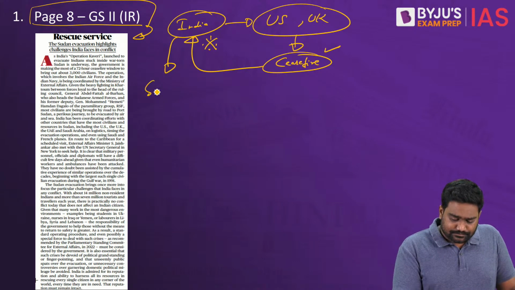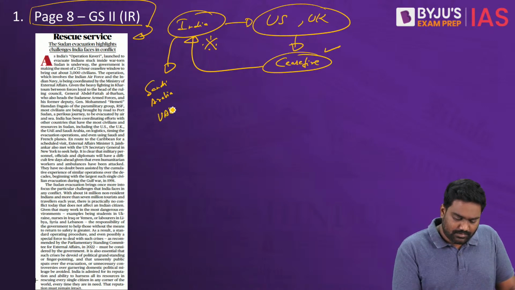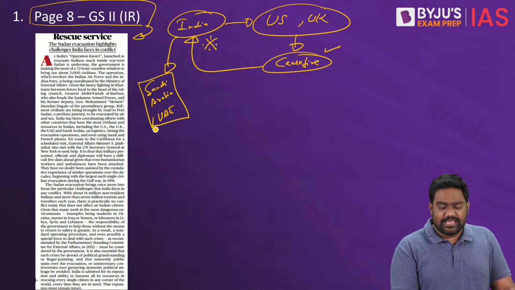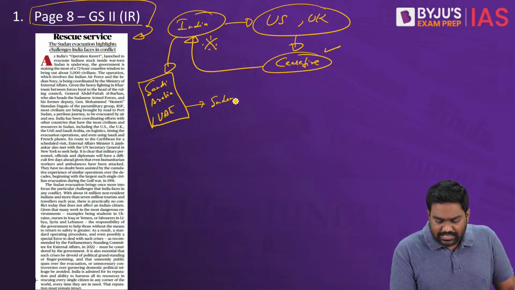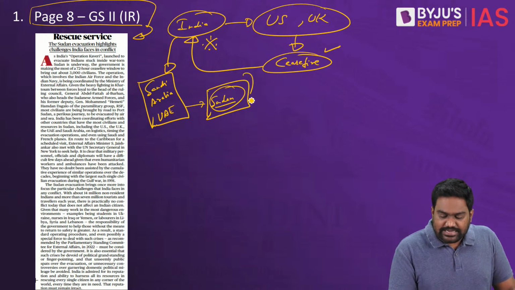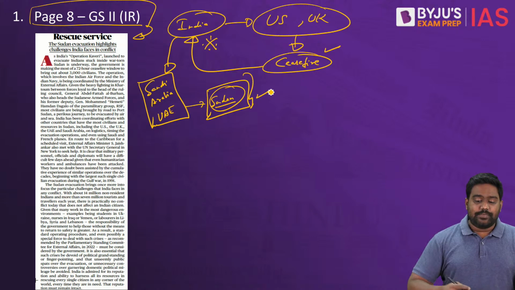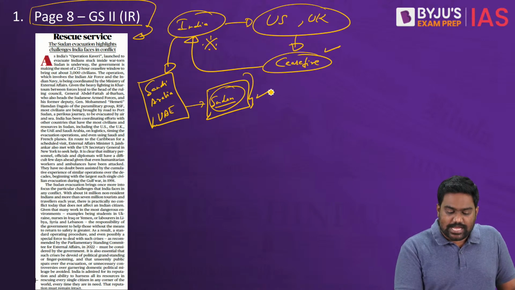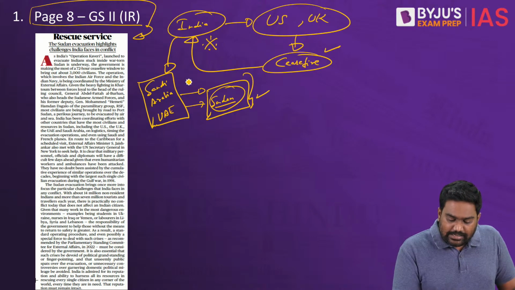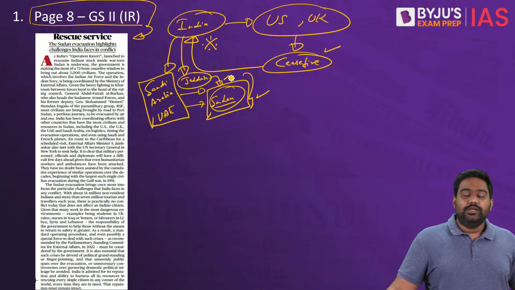The editorial also takes note of the close ties between India and Saudi Arabia and UAE, which are playing a key role in helping evacuate the Indian citizens. Saudi Arabia has not only used its influence in Sudan, but it is also allowing the Indian Air Force and Indian Navy to use the Jeddah port to bring Indians back home.